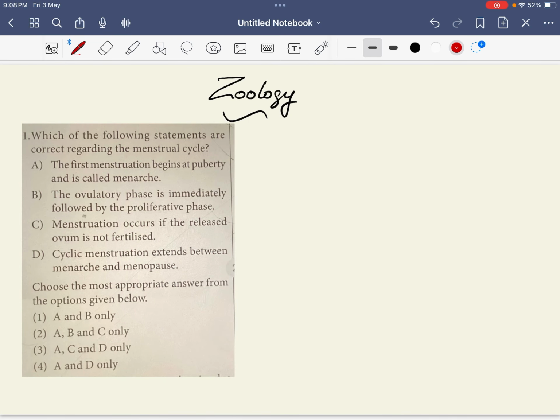Okay, so with that we have ended our botany questions, 10 in number. Hope it was interesting for you. Now let's go to the zoology questions and see the 10 important questions part.